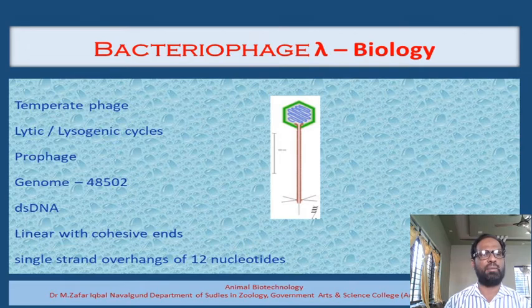If it chooses the lytic pathway, then it will not integrate into the genome of the bacteria. It remains like that, undergoes replication, and then it will lyse the cell, come out of the bacteria and go and infect some other bacteria. And if it chooses the second pathway, the lysogenic pathway, the genome of the bacteriophage gets integrated into the genome of the bacteria. Once the integration is completed, it is called the prophage. And in the prophage condition, it remains like that for a good number of generations.